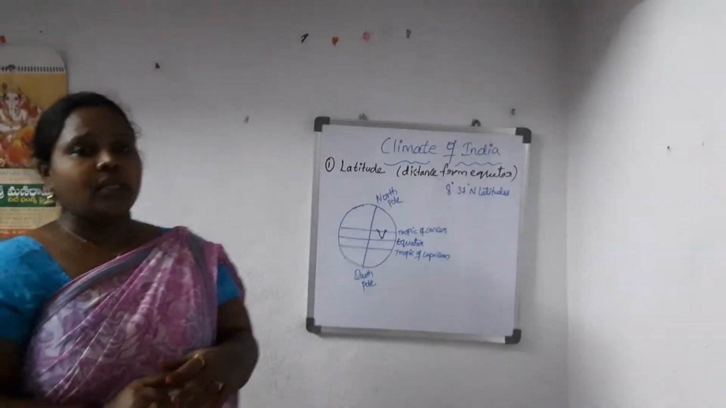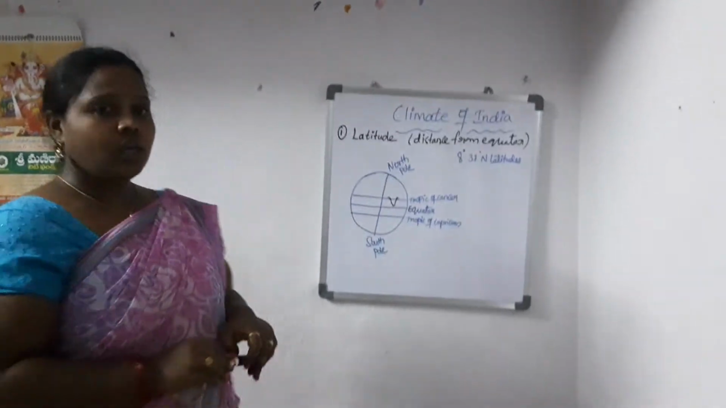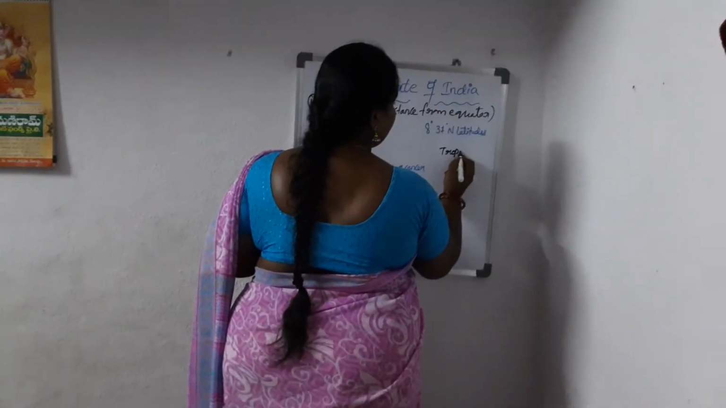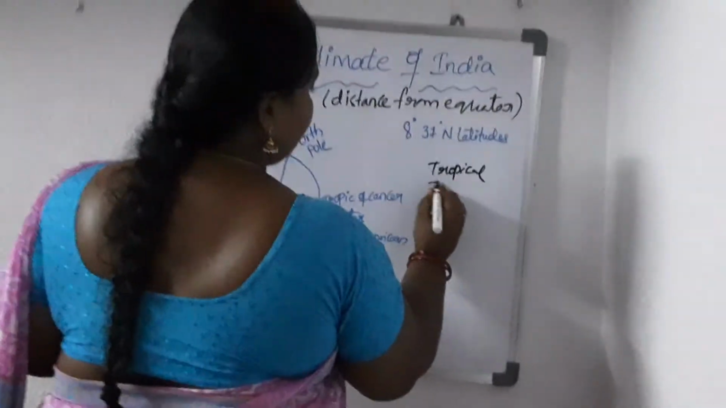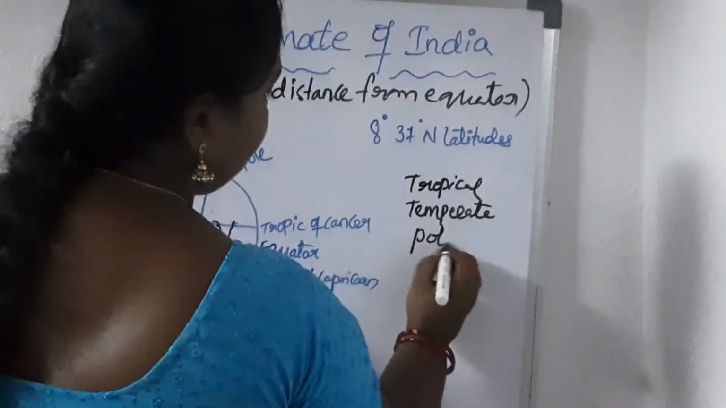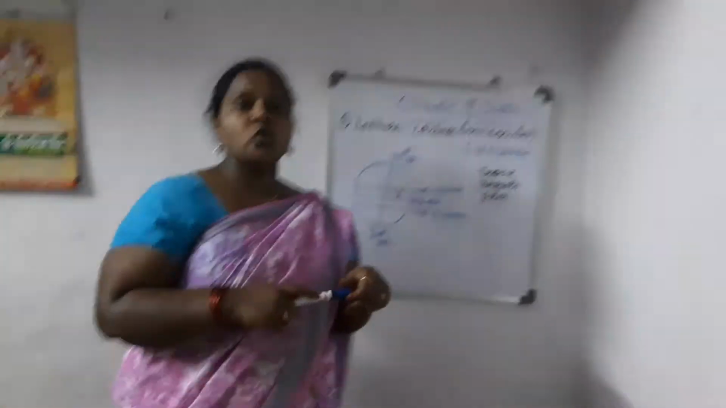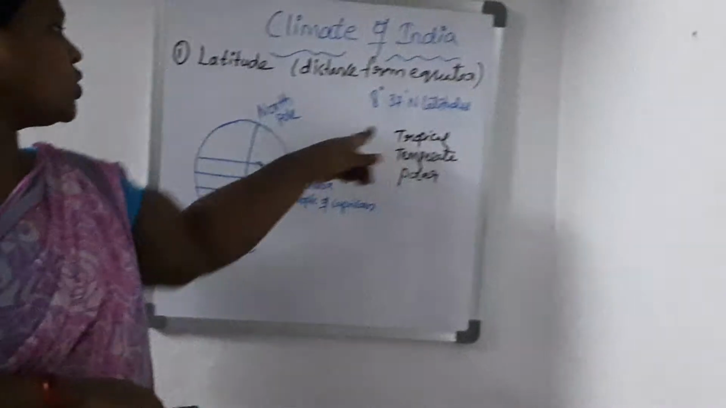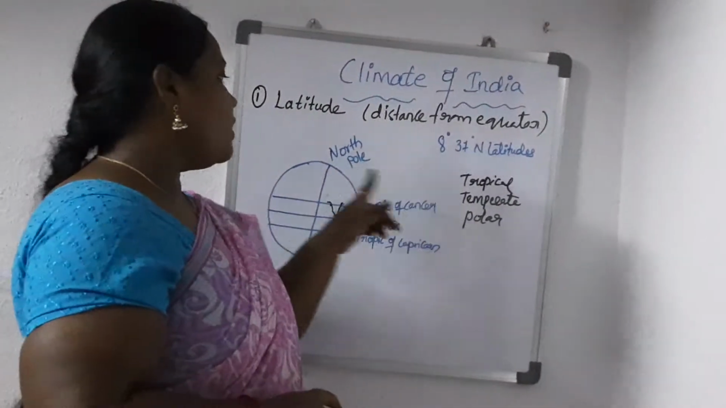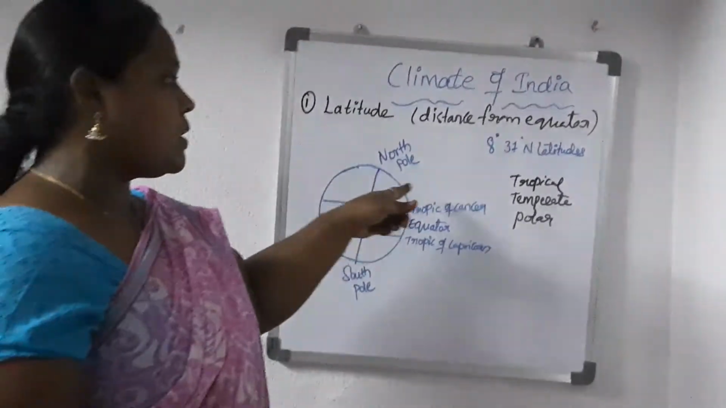Now, for the sake of temperature, we can divide the earth into three zones: tropical zone, temperate zone and polar zone. What is the tropical zone? The zone very close to equator is the tropical zone, and the zone located at the poles, near the poles, is the polar zone.